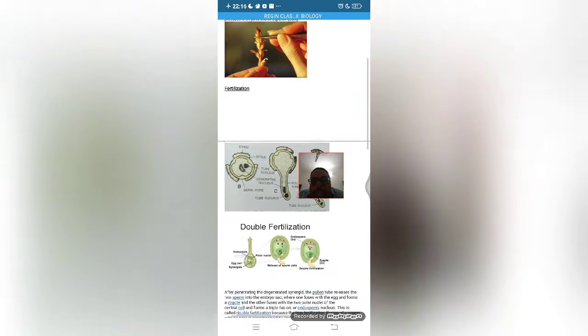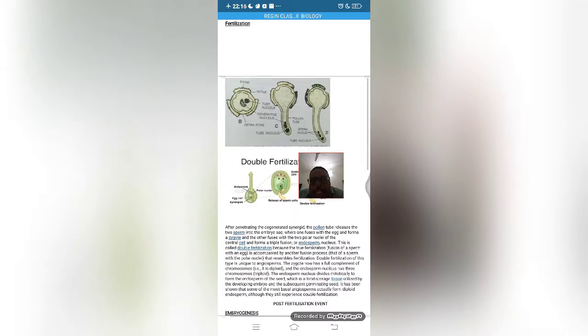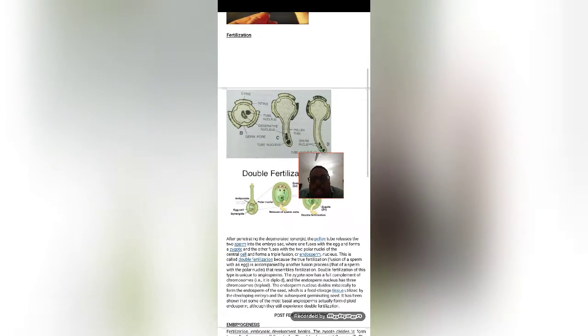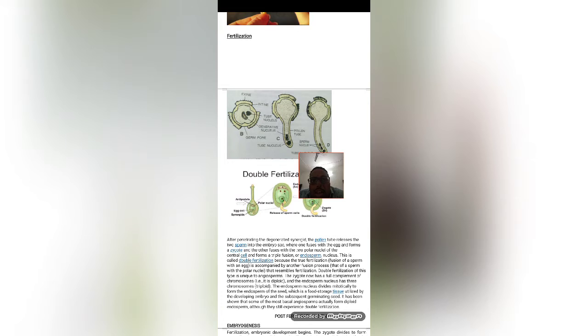And next comes the normal fertilization technique, and this particular diagram is not given in your textbook, showing how pollen tubes are growing. If you see this diagram, you can see the pollen grain, the intine, the exine, the tube nucleus, and the generative nucleus.